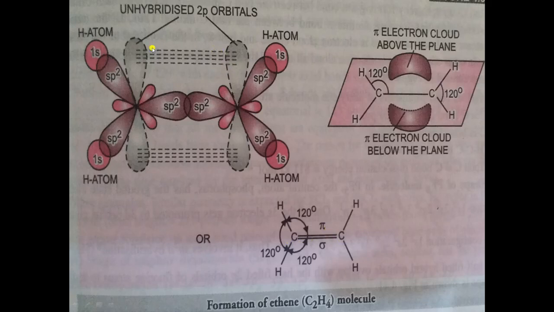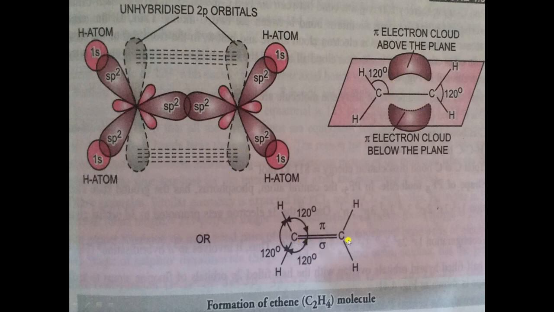Now as there is overlapping between these two orbitals, there will be an electron cloud, right? Because electrons are present in these orbitals. So in this picture, these are the electron clouds which are shown here. This is the plane, and the electron cloud is present above the plane and below the plane. So this is the hybrid structure, and this is a simple structure.